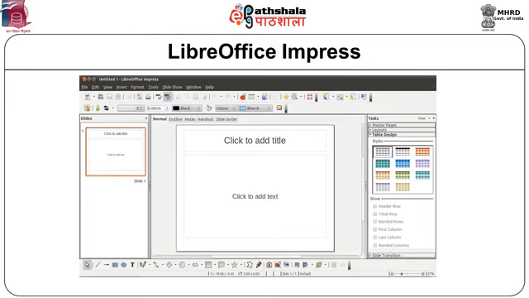Impress is one more application that is used to make presentations. You can see there is a default slide, we can add a title, we can add content, we can create slideshows, we can rehearse a slideshow, we can create animations. All these features are available in Impress. Let us see a few other features.